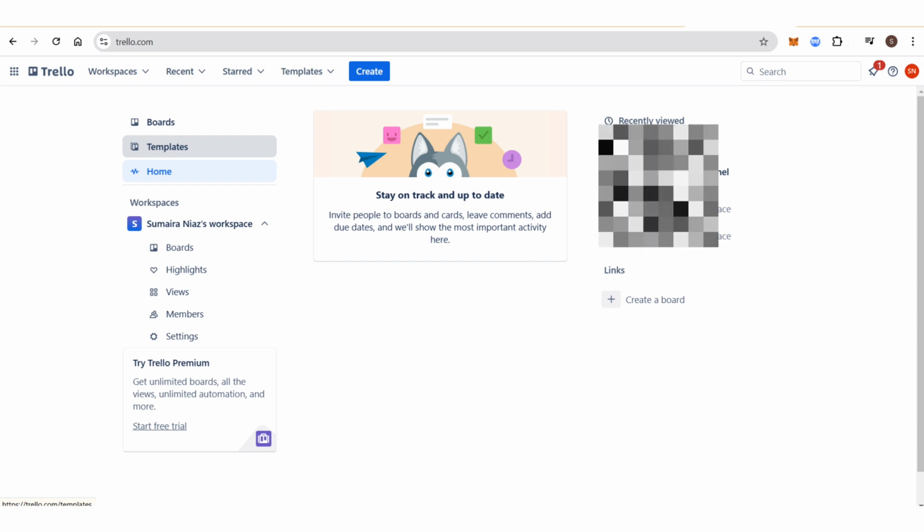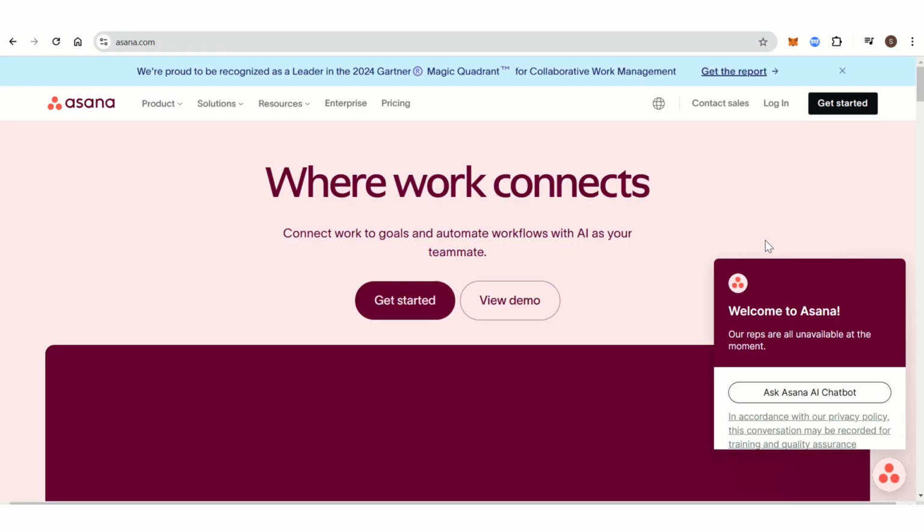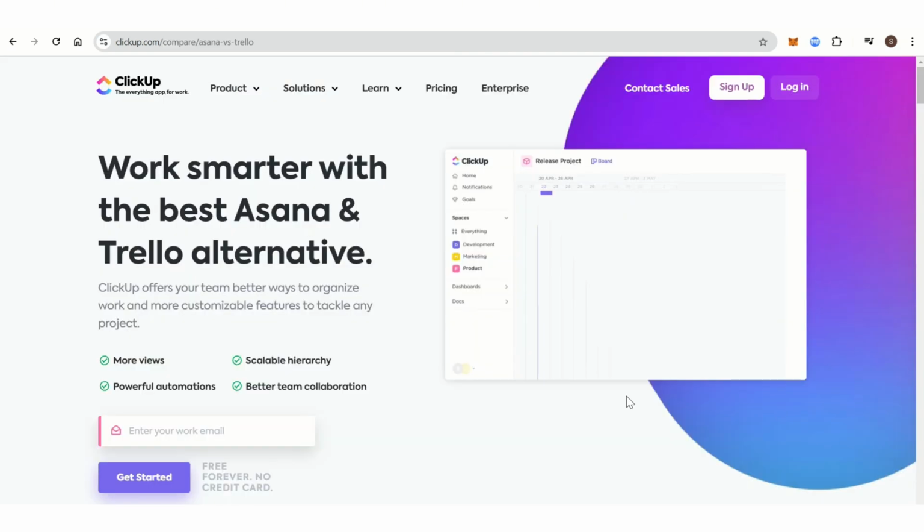By comparing all these three, Trello, ClickUp, and Asana, I find that Trello is best for simplicity and small teams, while Asana is best for collaboration and medium complexity, and ClickUp is best for customization and advanced features. So that's basically it.